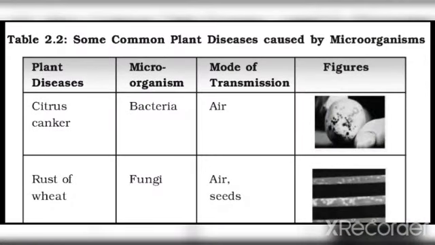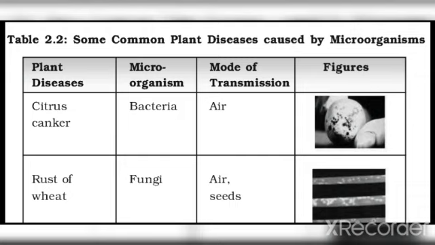Okay children, now take your textbook, chapter 2, table 2.2. There they have given you a table listing the diseases in plants, caused by what type of microorganism, whether it is a bacteria, fungi or virus, and the mode of transmission, how it spreads to the nearby plants. The first disease is citrus canker.